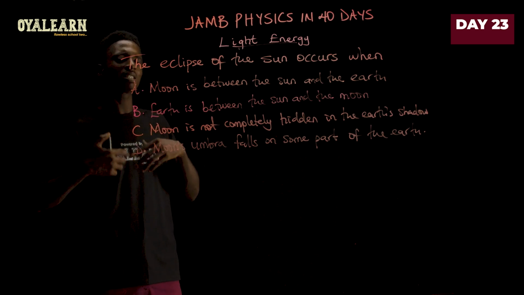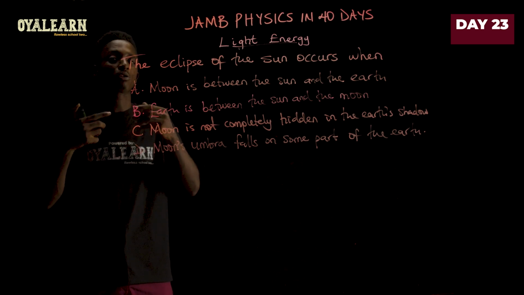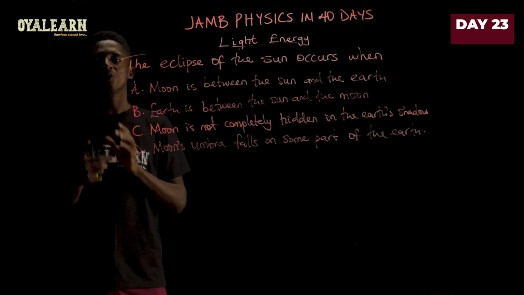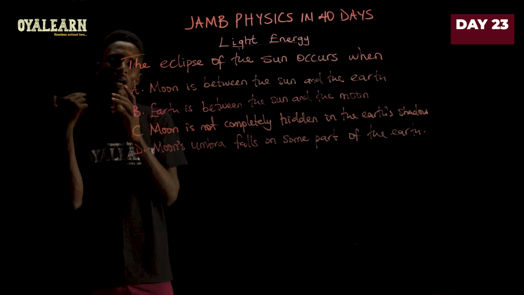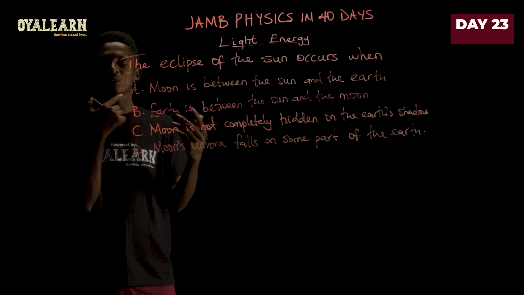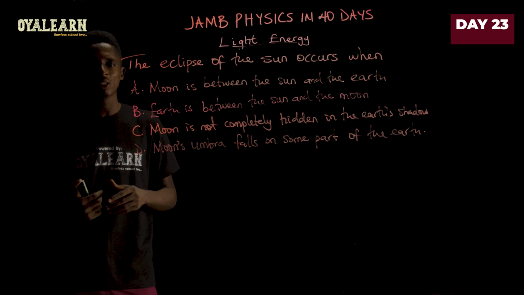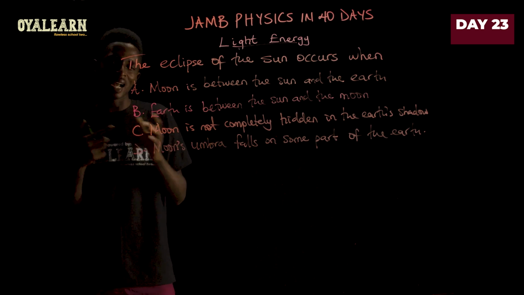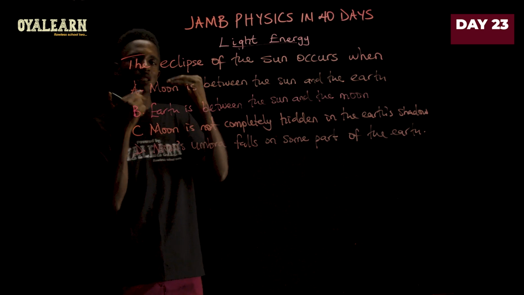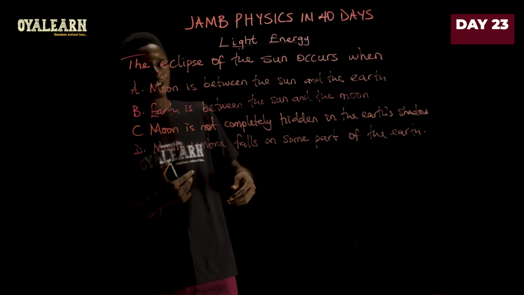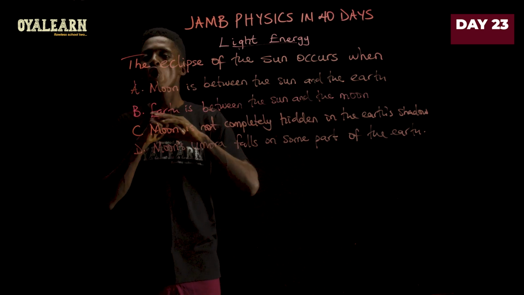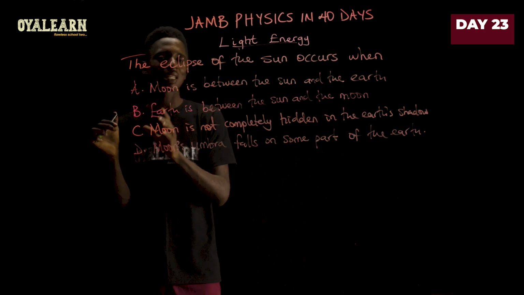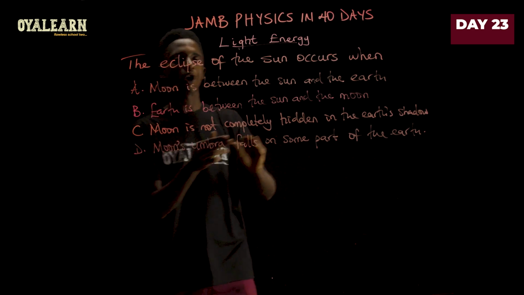So at those parts, they will still see the sunlight a little bit. So it's going to appear to them as a partial eclipse. But those who are at the umbra region will receive a total eclipse. And you agree with me, because during the time when we experience total solar eclipse, some countries don't get to see the eclipse at all, while some see it as a partial eclipse. That tells you that some fall in the umbra, some fall in the penumbra, some fall out of the shadow completely. So if the question was about total solar eclipse, I would have picked option D.